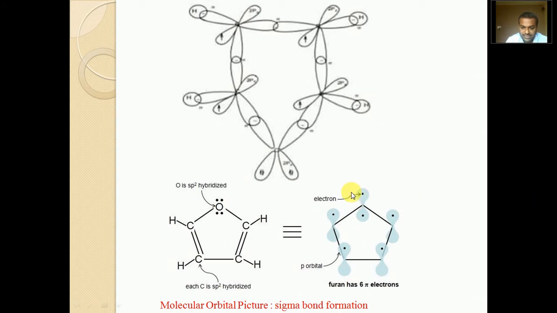As we see in the picture, this pair of electrons is from the oxygen's unhybridized pz orbital, and the single electrons are from the carbons' unhybridized orbitals. The sigma bonds form the plane, and the unhybridized orbitals are perpendicular to this plane, at an angle of 90 degrees.